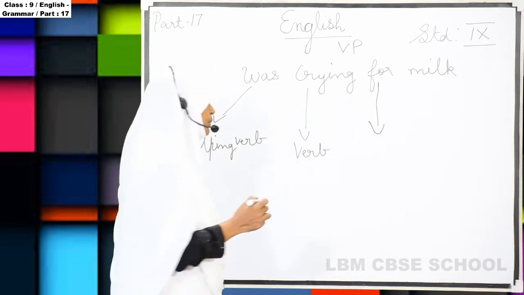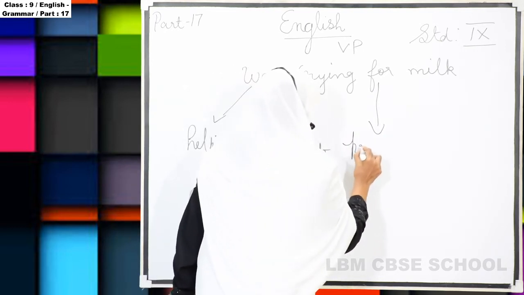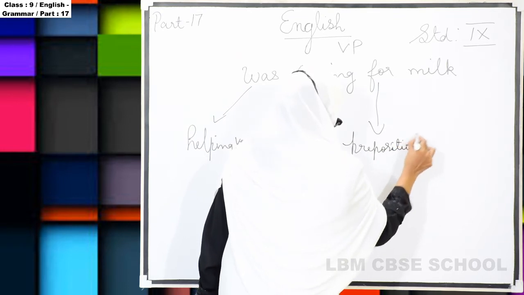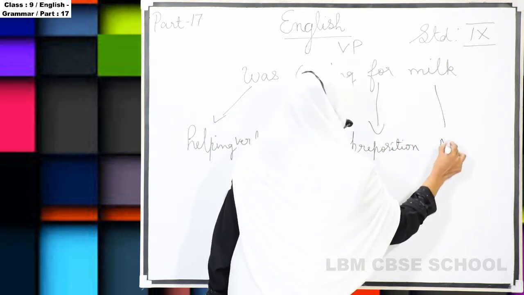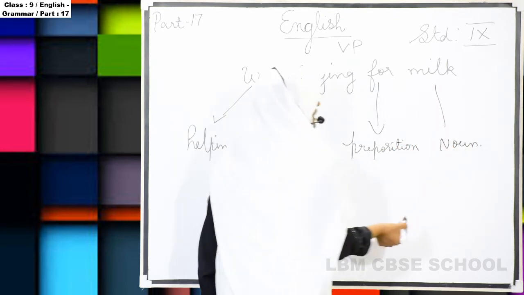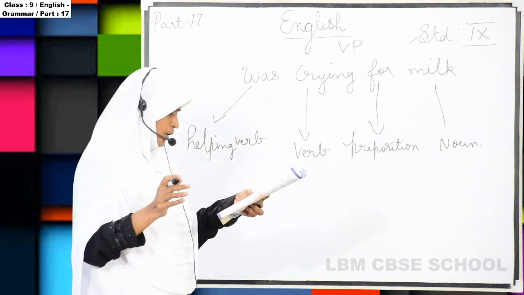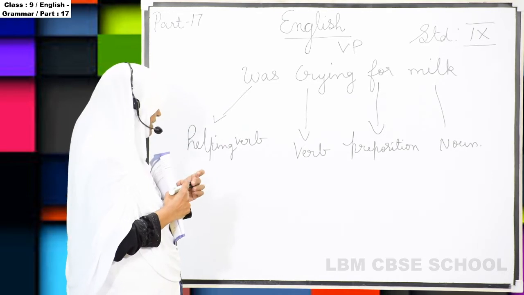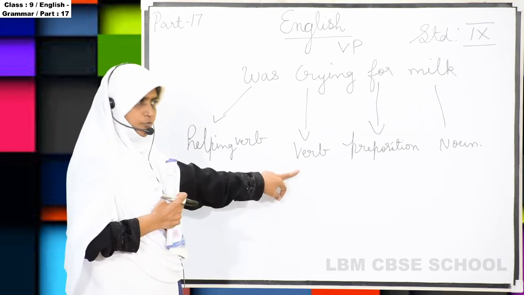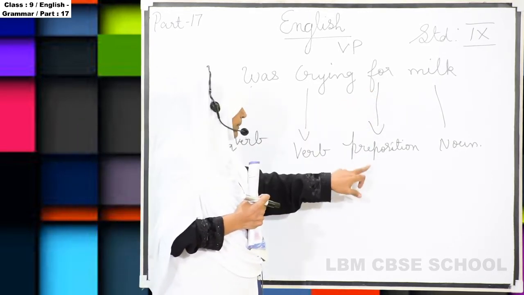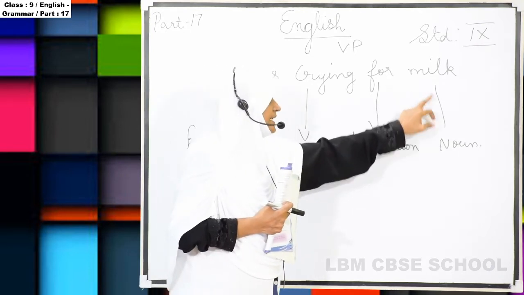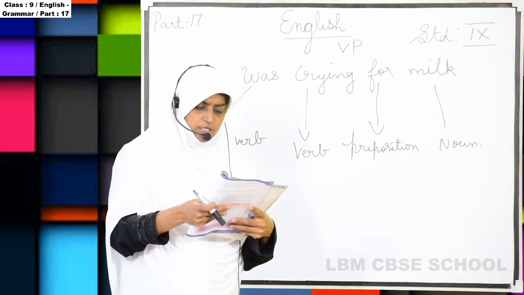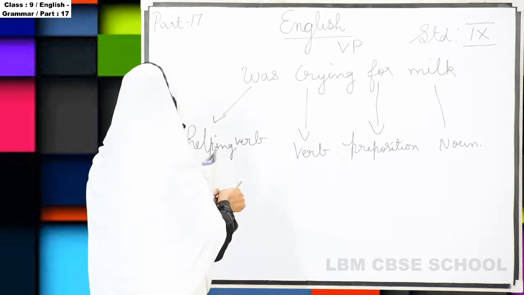For is the preposition. And milk is the noun. So wherever names come, we call it a noun only. So here was is the helping verb, crying is the verb, for is the preposition, and milk is the noun. Very easy only.